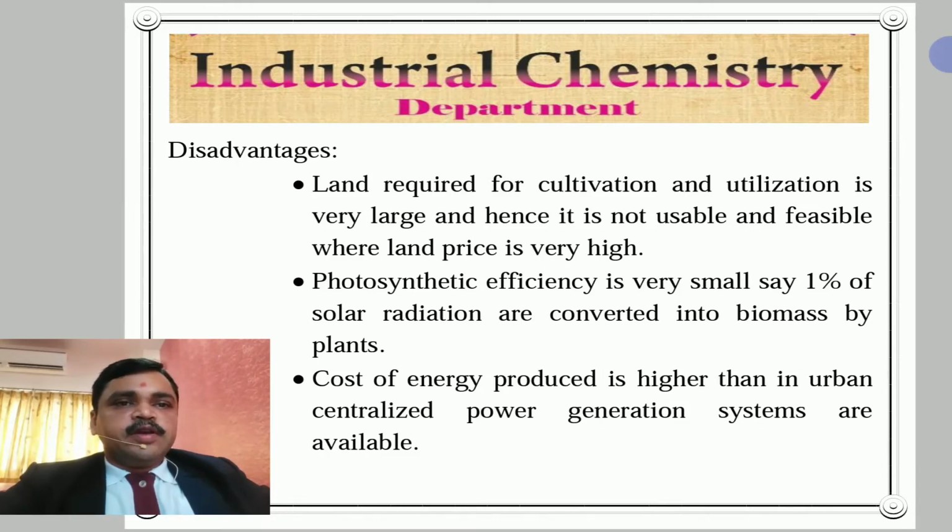Second point, photosynthetic efficiency is very small. Say 1% of solar radiation is converted into biomass by plants. This is also a very important point. Photosynthetic efficiency is very small, only 1%. 99% of solar radiation is lost and only 1% is converted into biomass.